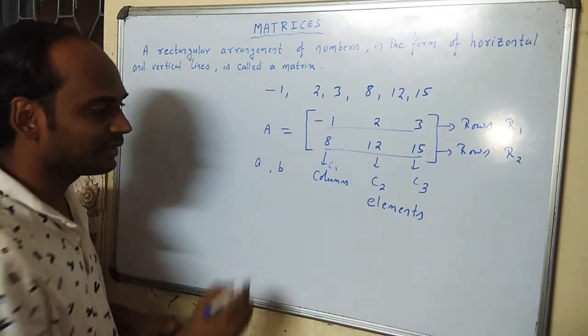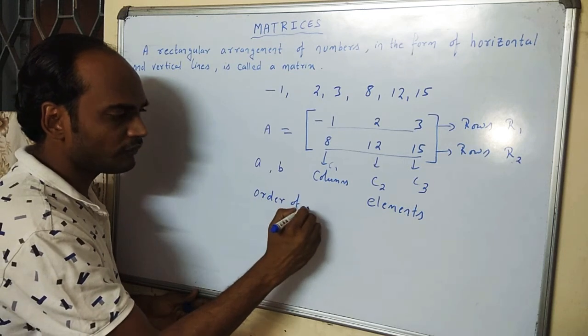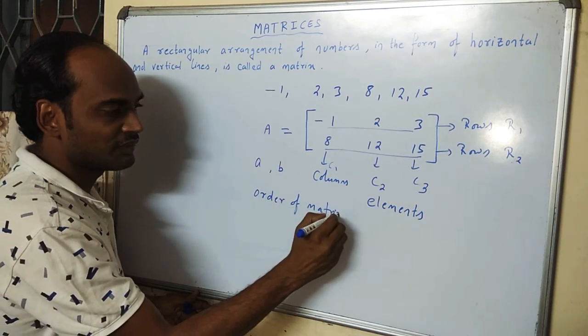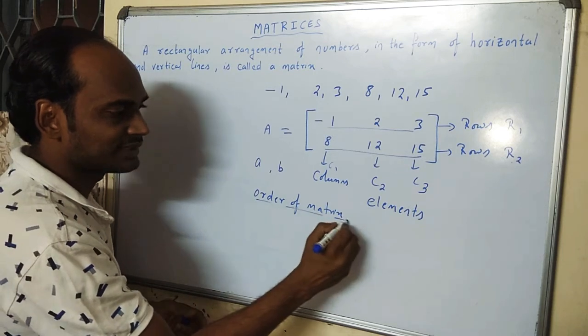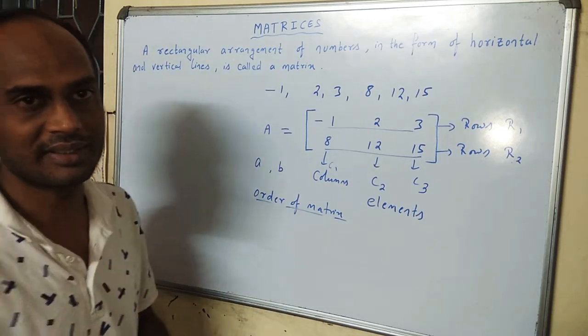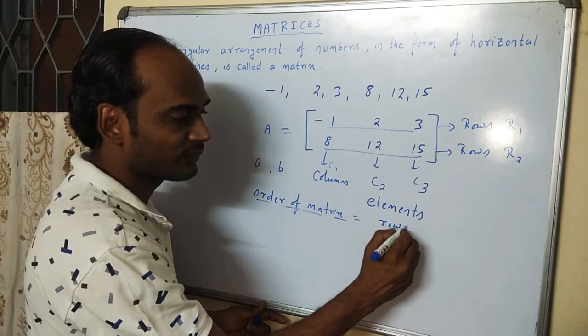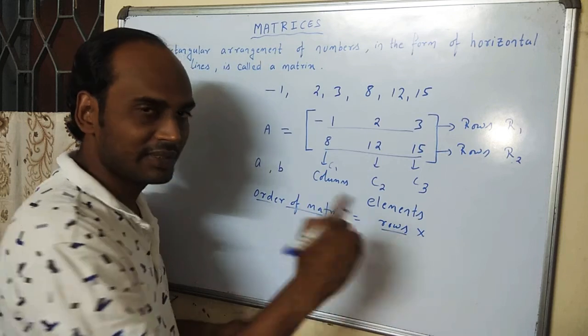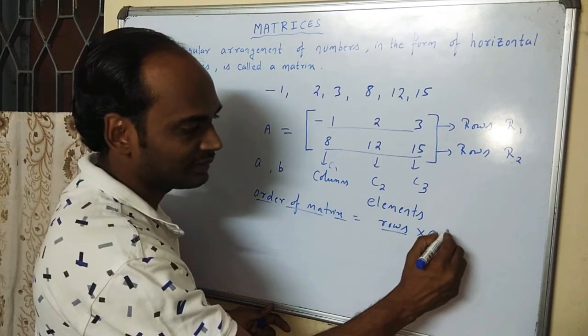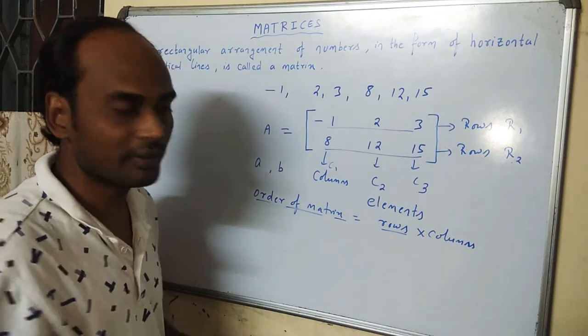So from this we can know another thing which is called the order of matrix. What is the meaning of order of matrix? Order of matrix means the number of rows and columns present in a matrix. Remember the order: first we have to write the rows, then we have to write the number of columns present in that matrix. That is called the order of matrix.